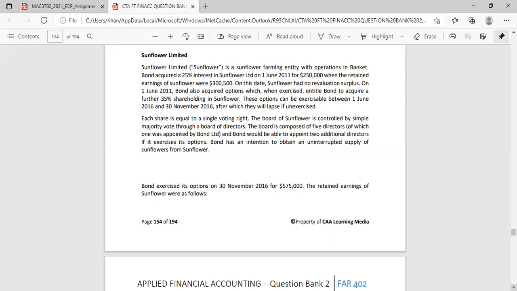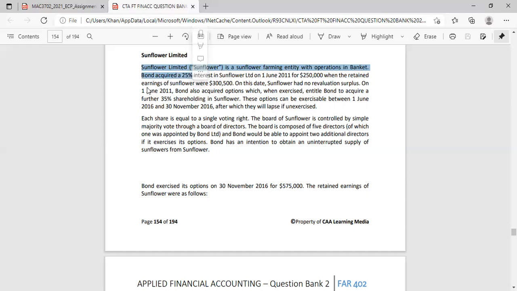Okay, so let's have a look at this point in time. So over here, we acquired a 25% interest. Okay, so we're not sure what the 25% interest is at this point in time, but without any specific details, generally a 25% interest will mean you have an associate, which means you have to equity account, okay? But that's in the absence of other specific information.